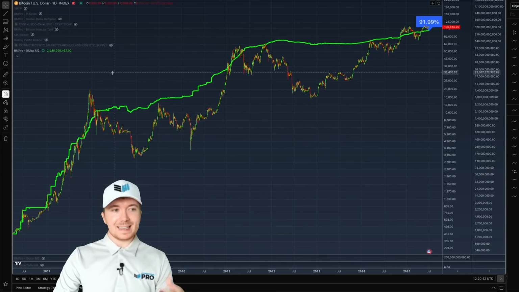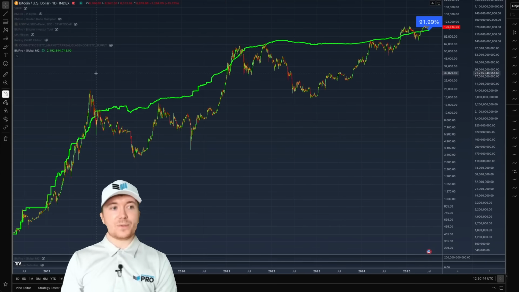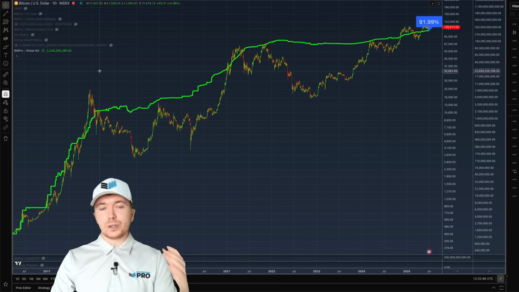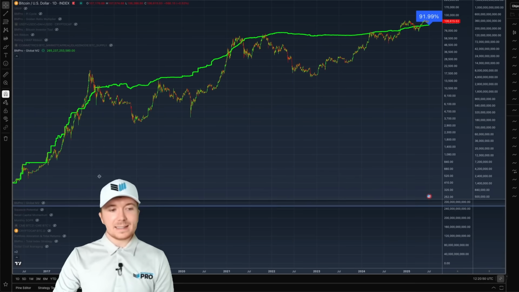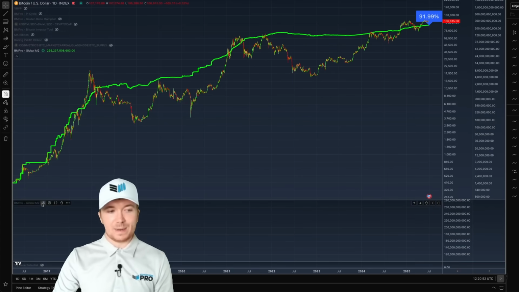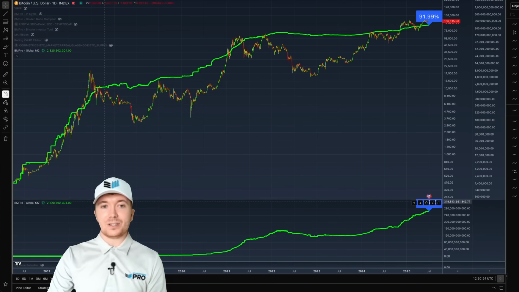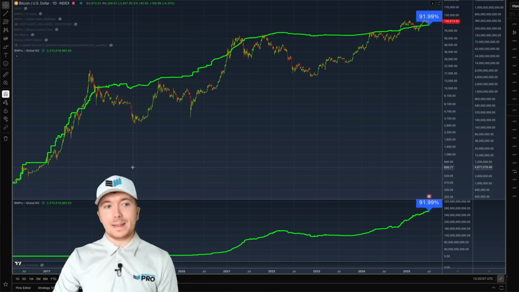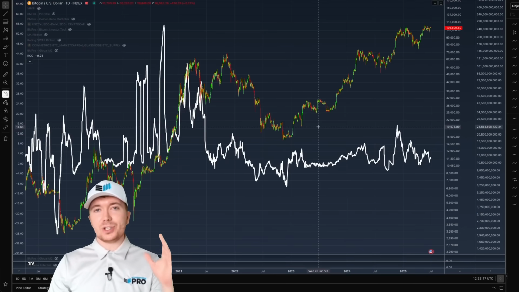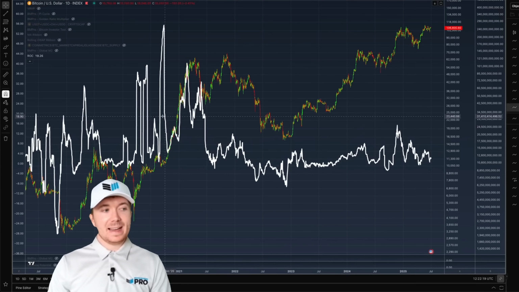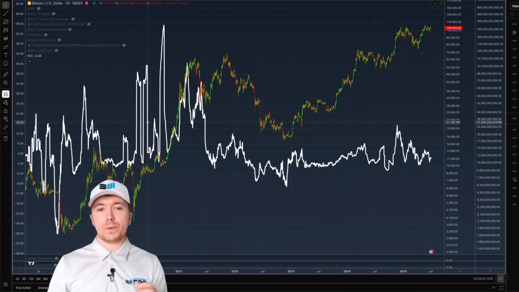However, taking some inspiration from the global M2 chart, rather than just focusing on the underlying value in this metric, if I actually look at the rate of change in this metric, it really gives us a good indication of what we can expect to happen in the upcoming BTC price action. So here what I've done is just look at the rate of change in the stable coin supply on a 28-day or pretty much a 1-month basis.